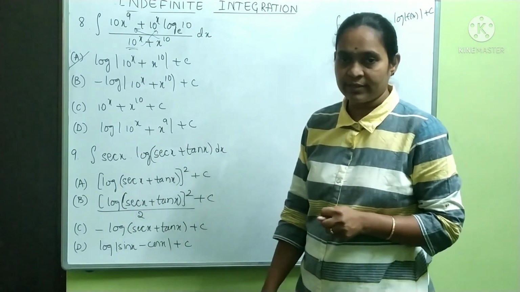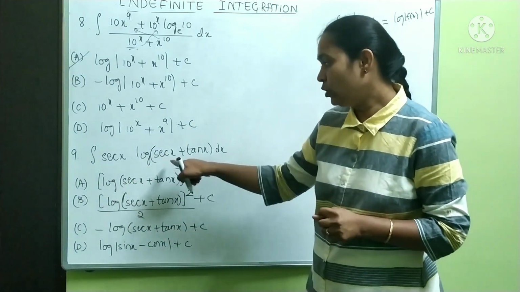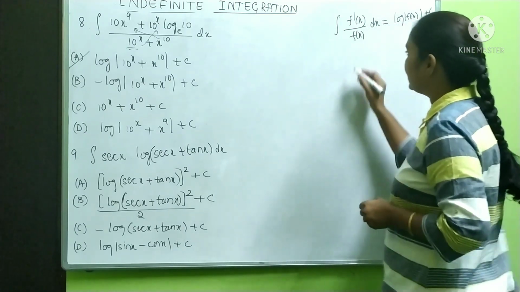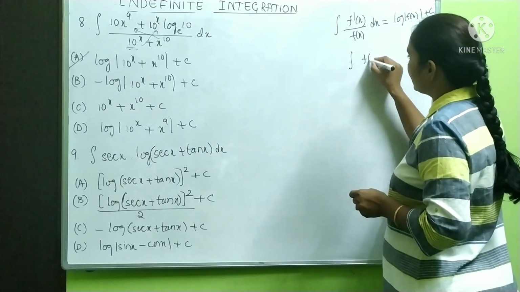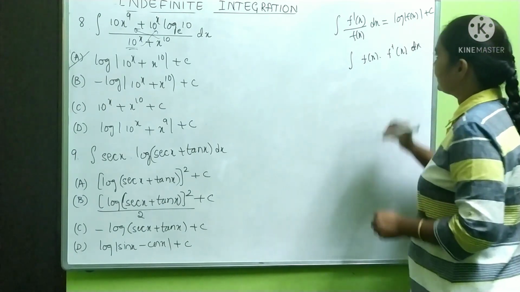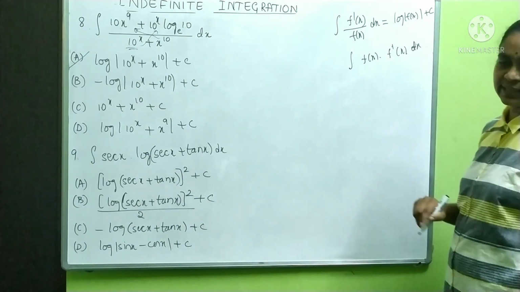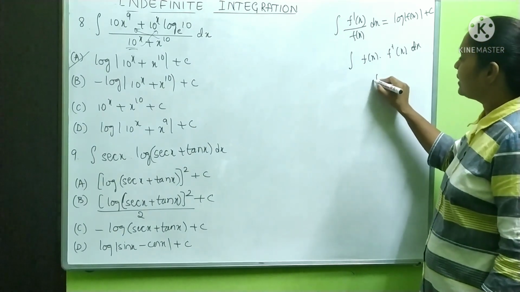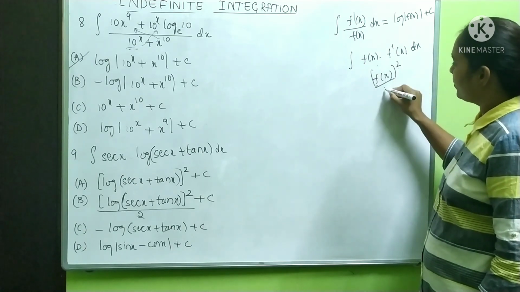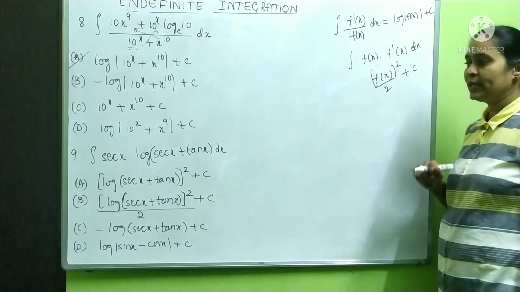Look at the ninth question. Ninth question is integration of secant x into log secant x plus tan x. Actually this is in the form integration of f of x into f dash of x dx. Then what will be our answer? Our answer will be f of x whole square by 2 plus c. What should be our answer? f of x whole square by 2 plus c.